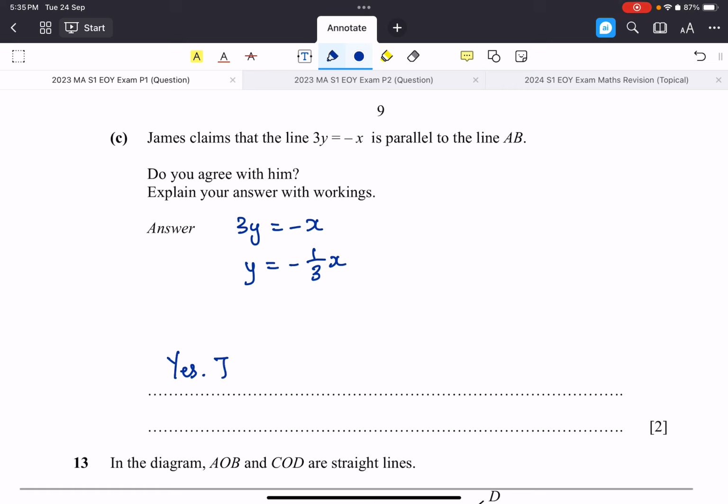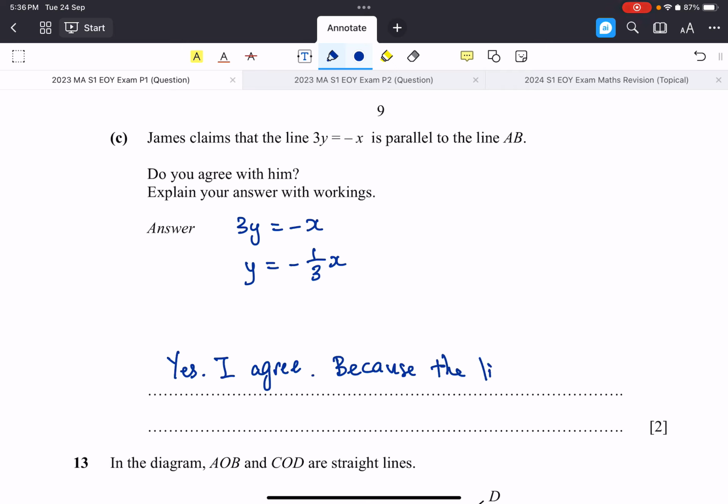Yes, I agree. And then the second part, explain, because the lines have the same gradient. Same gradient will result in them being parallel.